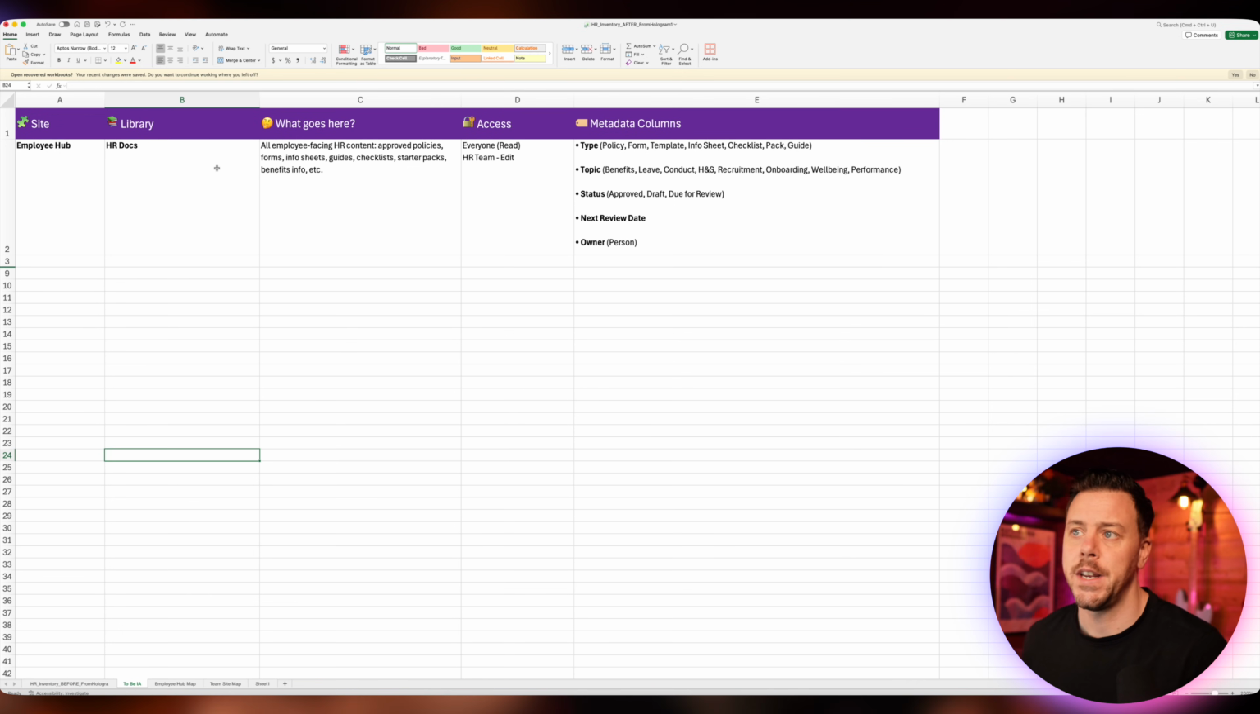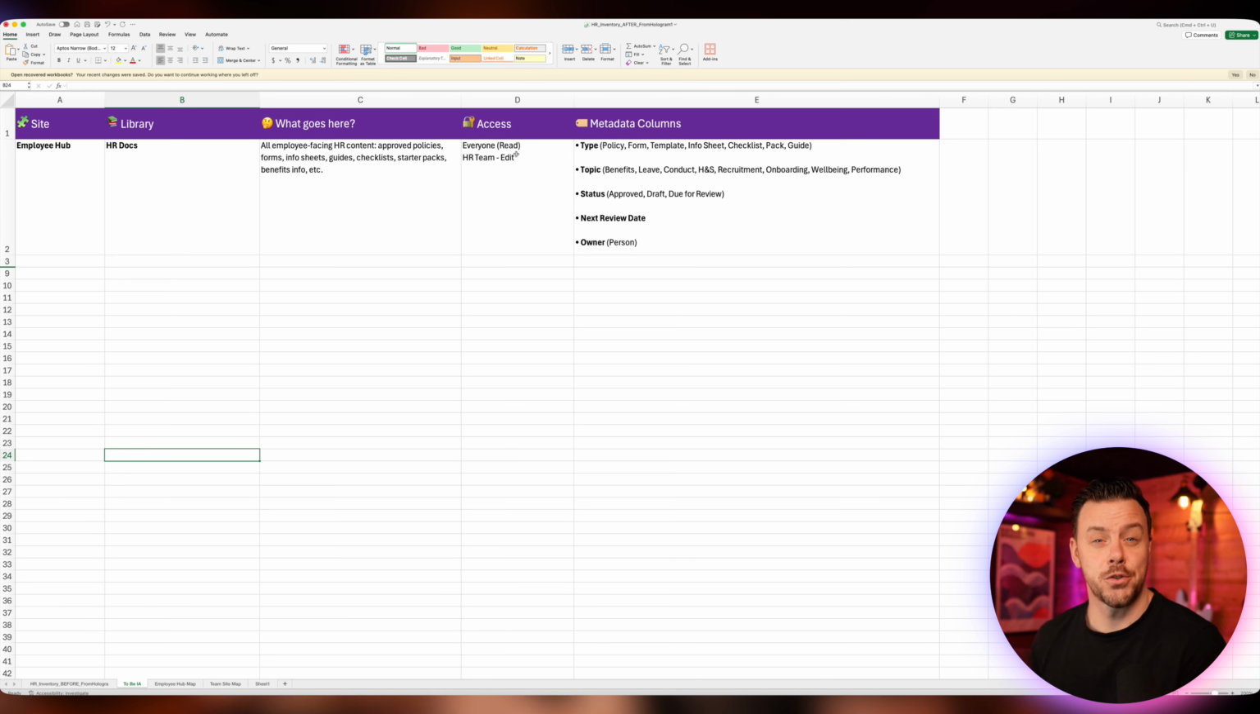So if we look at the structure here, this is just another tab in my Excel spreadsheet. We've got the site, which is our employee hub. In terms of libraries, well, we know we have one. It's just going to be our HR documents. In terms of what goes here, well, again, this comes back to what we found in discovery, and we most likely validated in our inventory and cleanup. We want all employee-facing HR content, approved policies, forms, info sheets, guides, that kind of thing. Who has access to it? Again, it's very simple. Everybody in the company should be able to read this content, but it's only the HR team or specific individuals who maintain the site who will have edit access to this content.